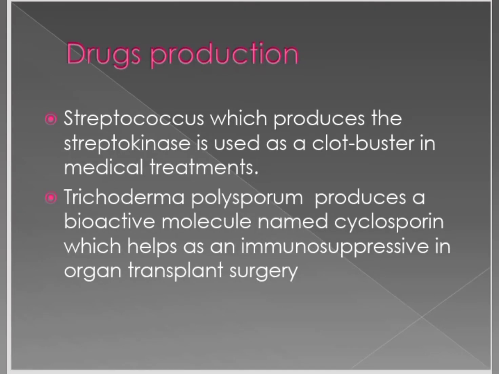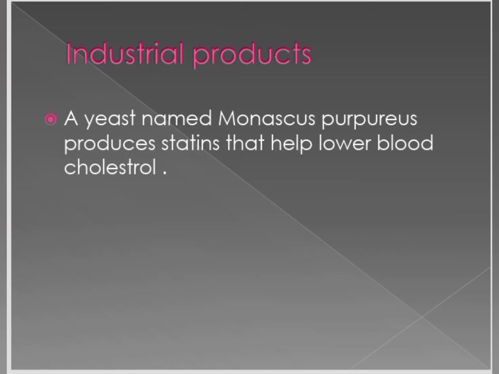Drug production: Streptococcus produces a clot buster, streptokinase, used in the medical treatment of heart attack patients. Trichoderma polysporum produces the bioactive molecule cyclosporin, which acts as an immunosuppressant in organ transplant surgeries. The yeast Monascus purpureus produces statins, which help to lower blood cholesterol levels. So these are produced by microorganisms.